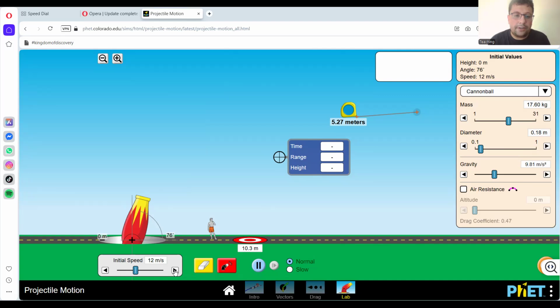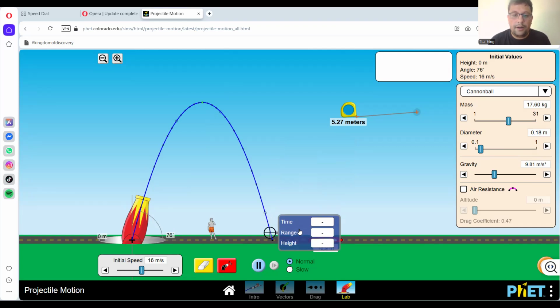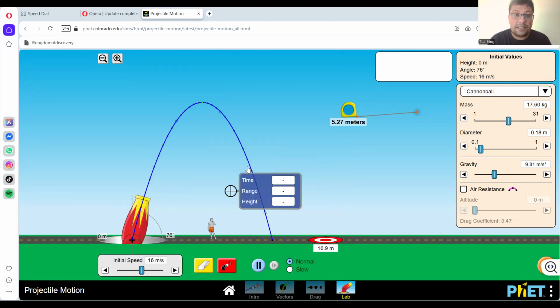I can increase the velocity a little bit to 16 meter per second. So you can see that here, this is the range of the projectile. Here the range is 12.25 meter. Is the height also 2.5 meter or not? So we can find out the maximum height.